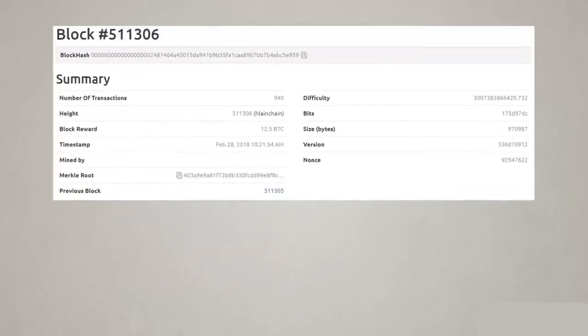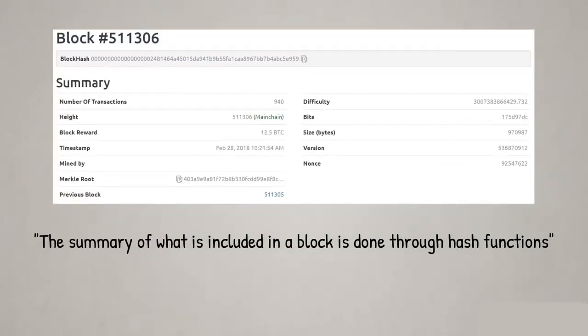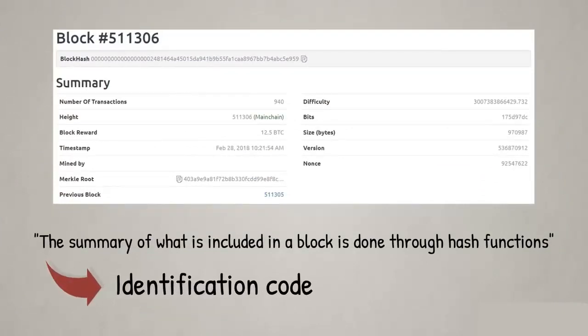The summaries of what's included in a given block are done through hash functions, which process data in such a way that results in a standardized unique identification code. This identification code is also referred to as a digital fingerprint. In this way, the system has a unique identifier for each block of transactions. Here are some examples of block headers as viewed in blockexplorer.com and blockchain.info. As you can see on top, just below the block number, there is a long alphanumeric string called block hash, or just hash. Alphanumeric means that it consists of both letters and numbers.